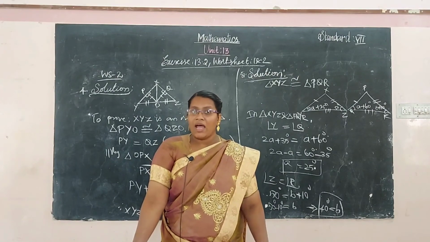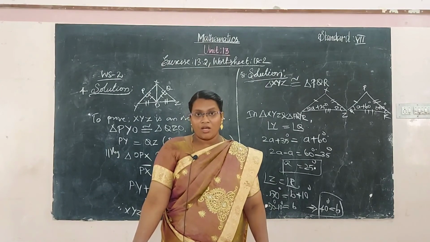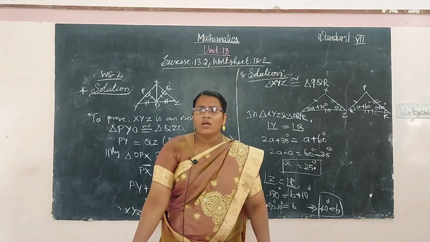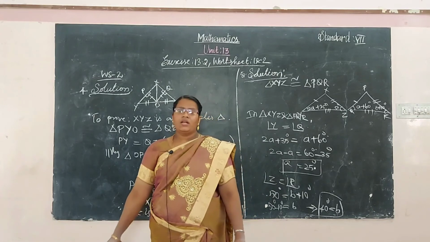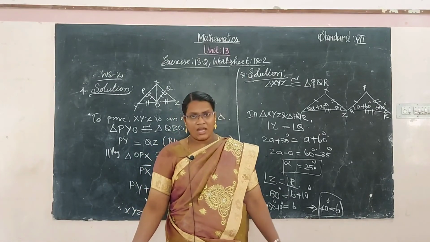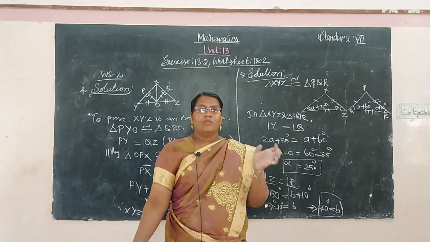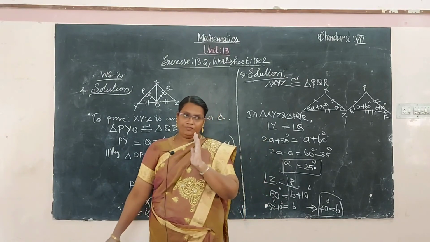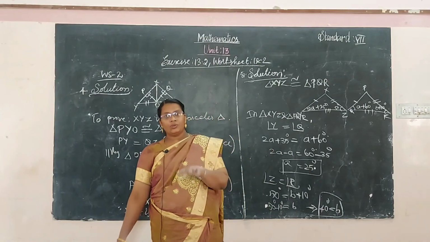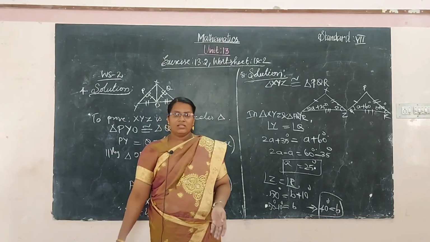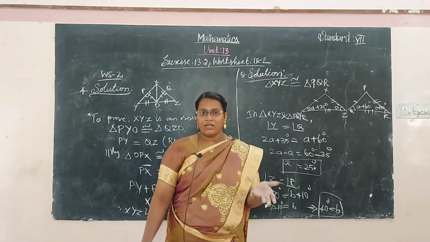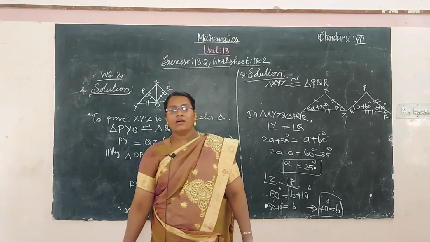Angle means the measures of the angles are equal. And then congruence of triangles: triangles having the 6 elements, the same sides and same angles corresponding to the other triangle, then the given two triangles are called congruent triangles.